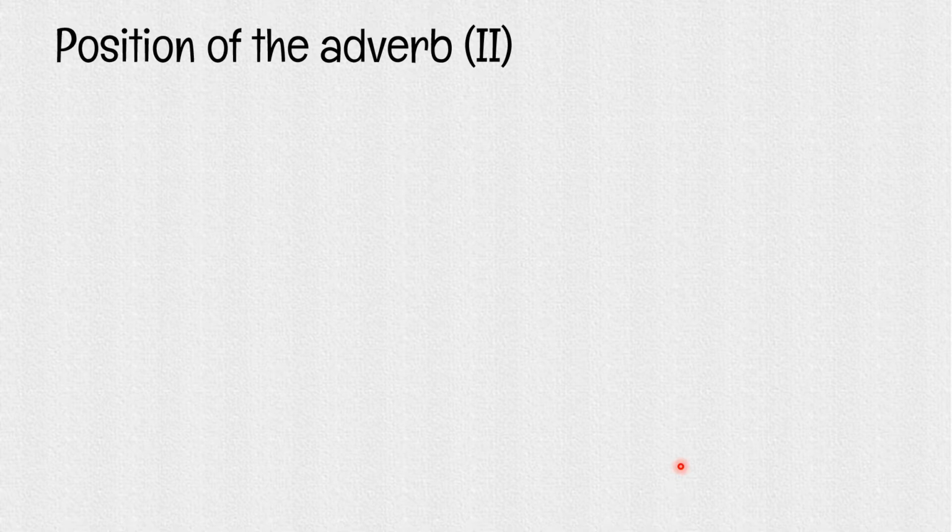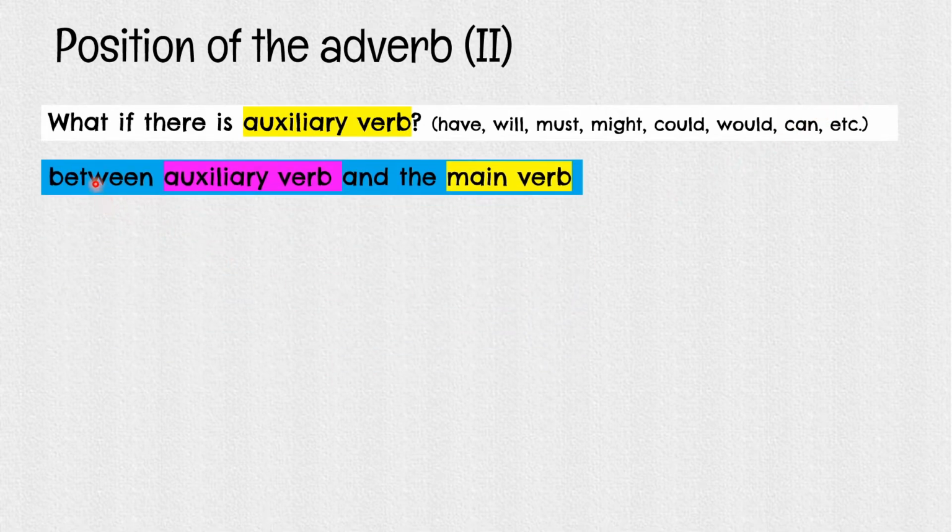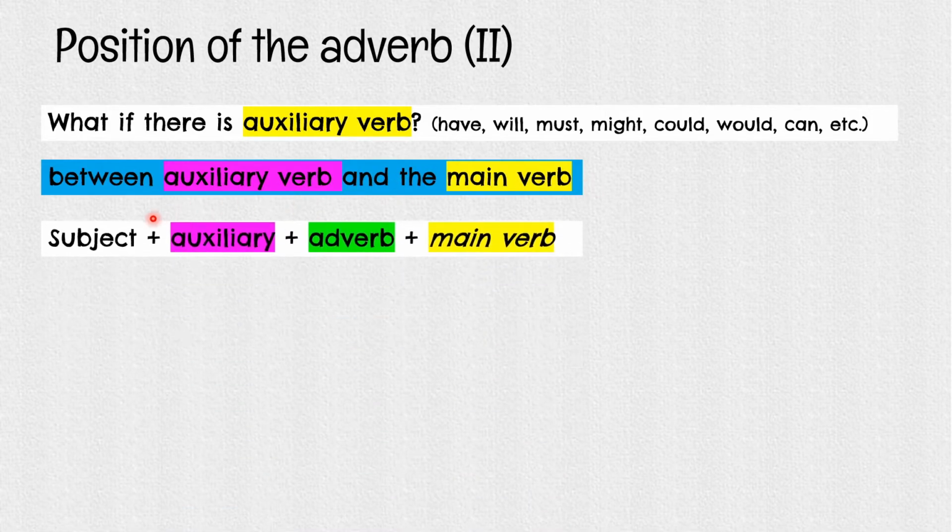Next one is, what if there is an auxiliary verb? The auxiliary verb here means have, will, must, might, could, would, can, etc. Okay, so it's very simple. We place it between the auxiliary verb and the main verb. So the order will be subject, auxiliary verb, followed by the adverb, followed by the main verb.